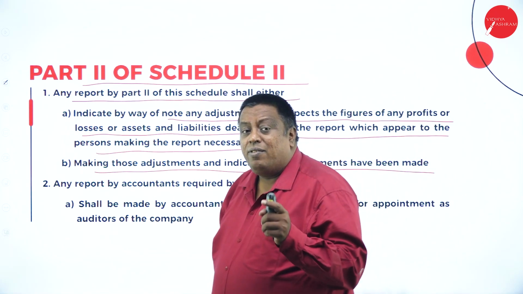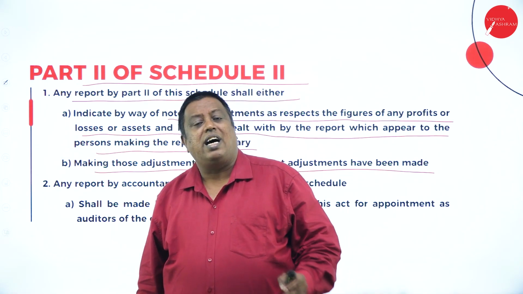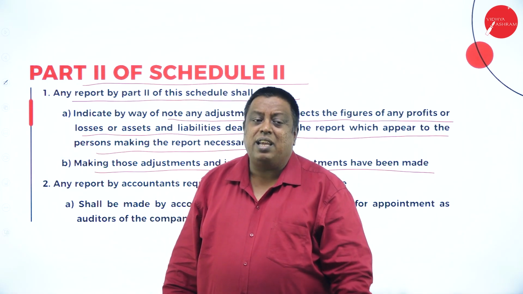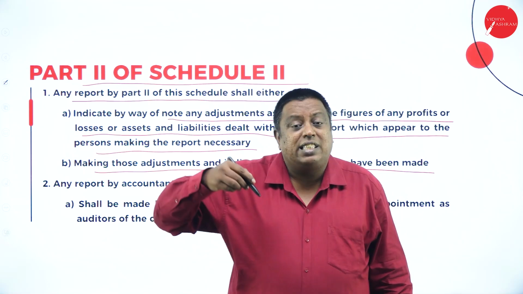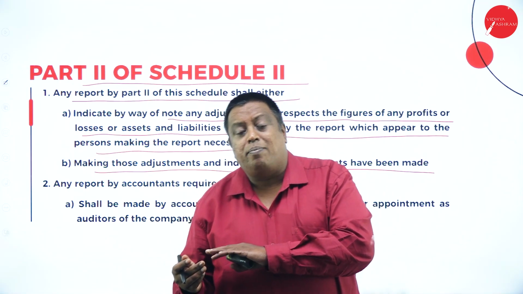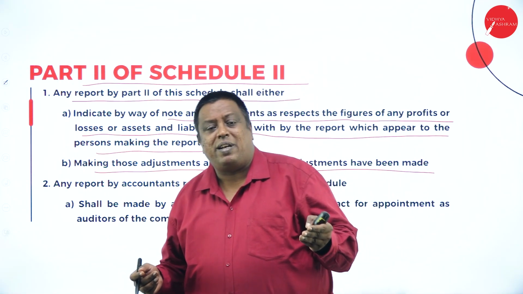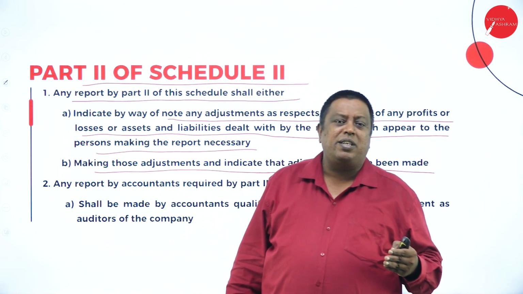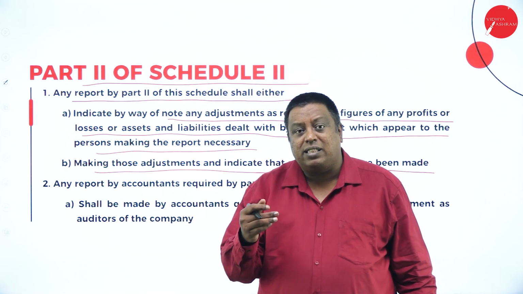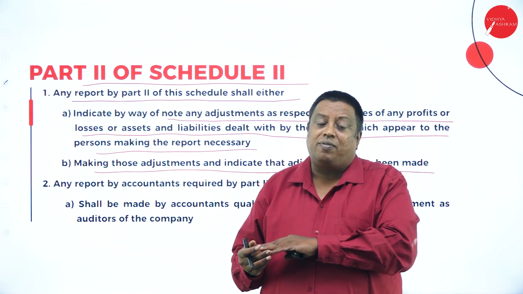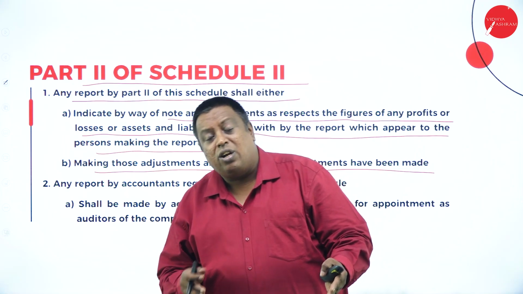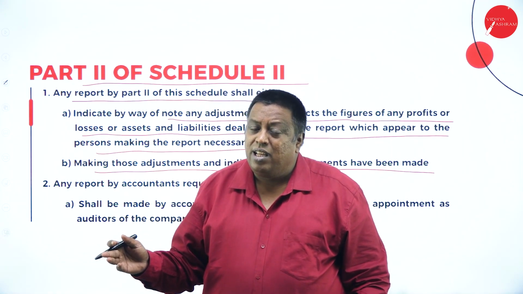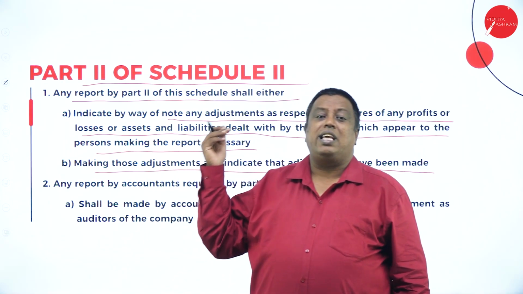If the financial advisor or the accountant has prepared the statement and has made any adjustment, it means the adjustments made after the preparation of the statement. For example, 31st March is the last date to prepare the financial statement. If any incident has taken place relating to the 31st March or 30th March date on the 1st or 2nd of April, those adjustments will be recorded in the statement.